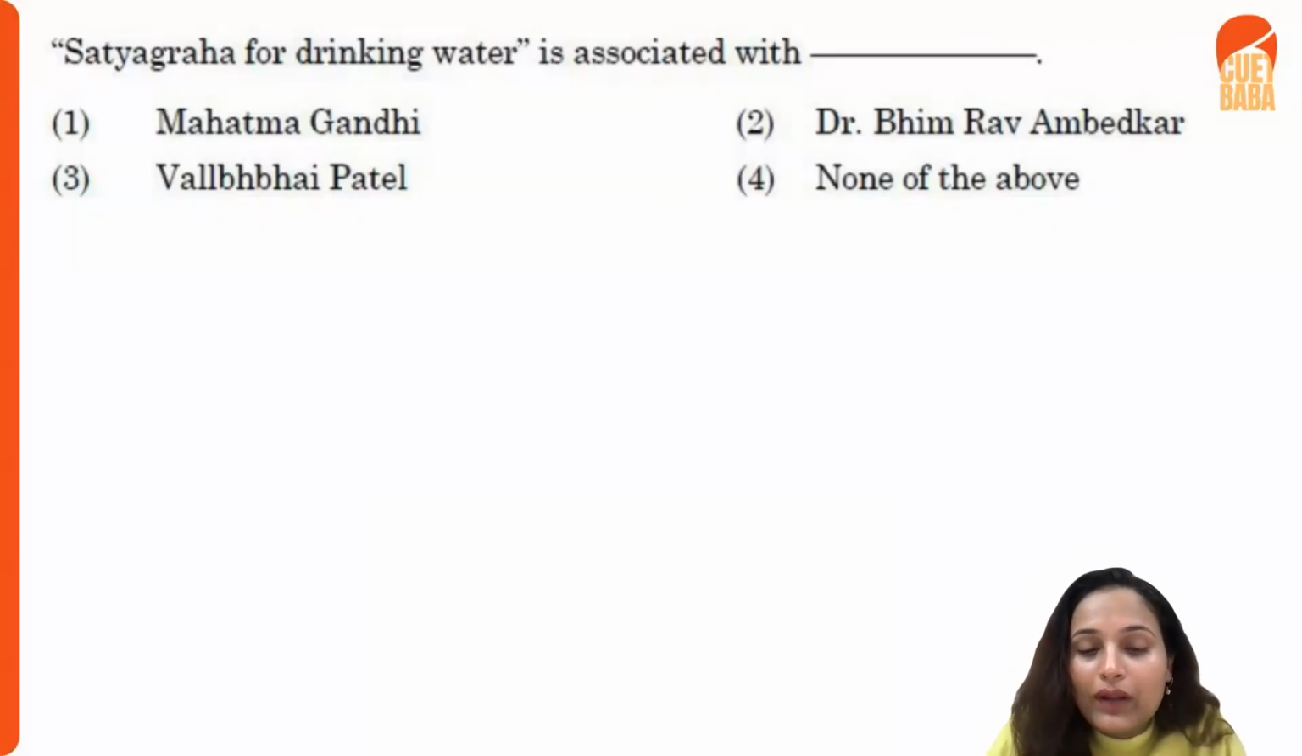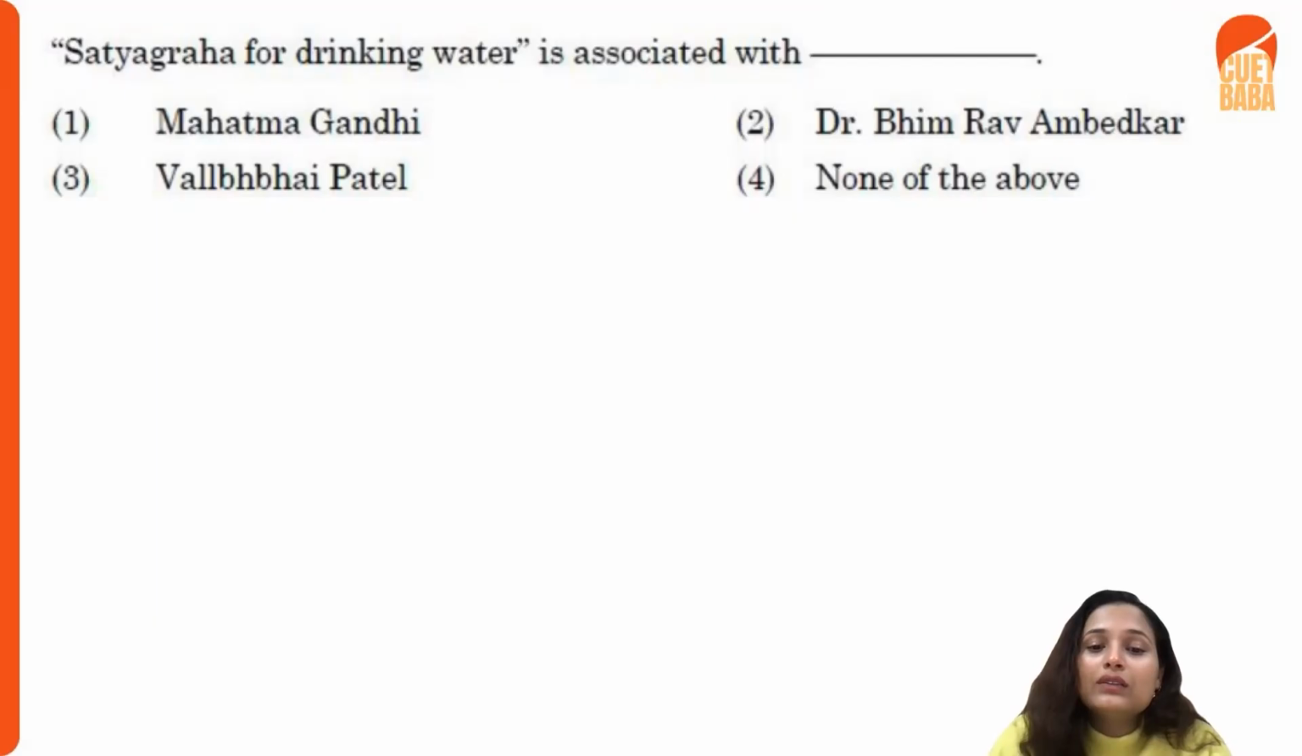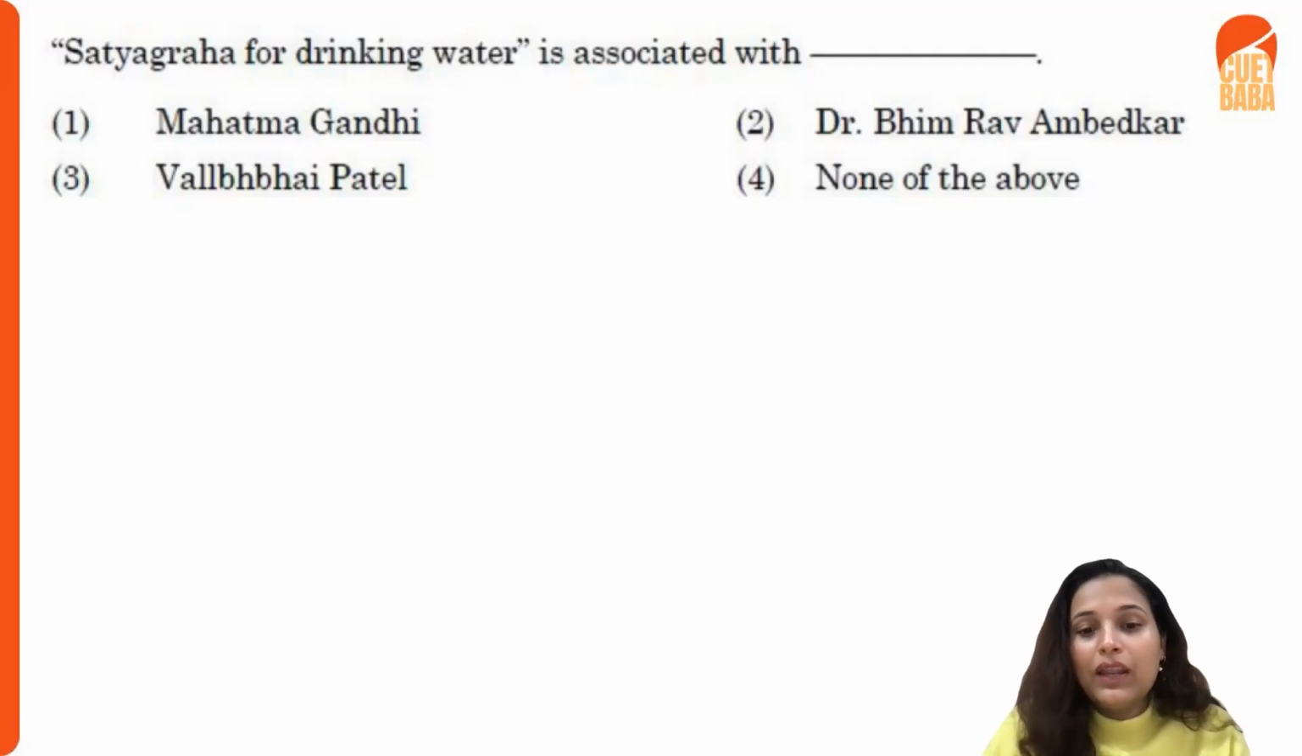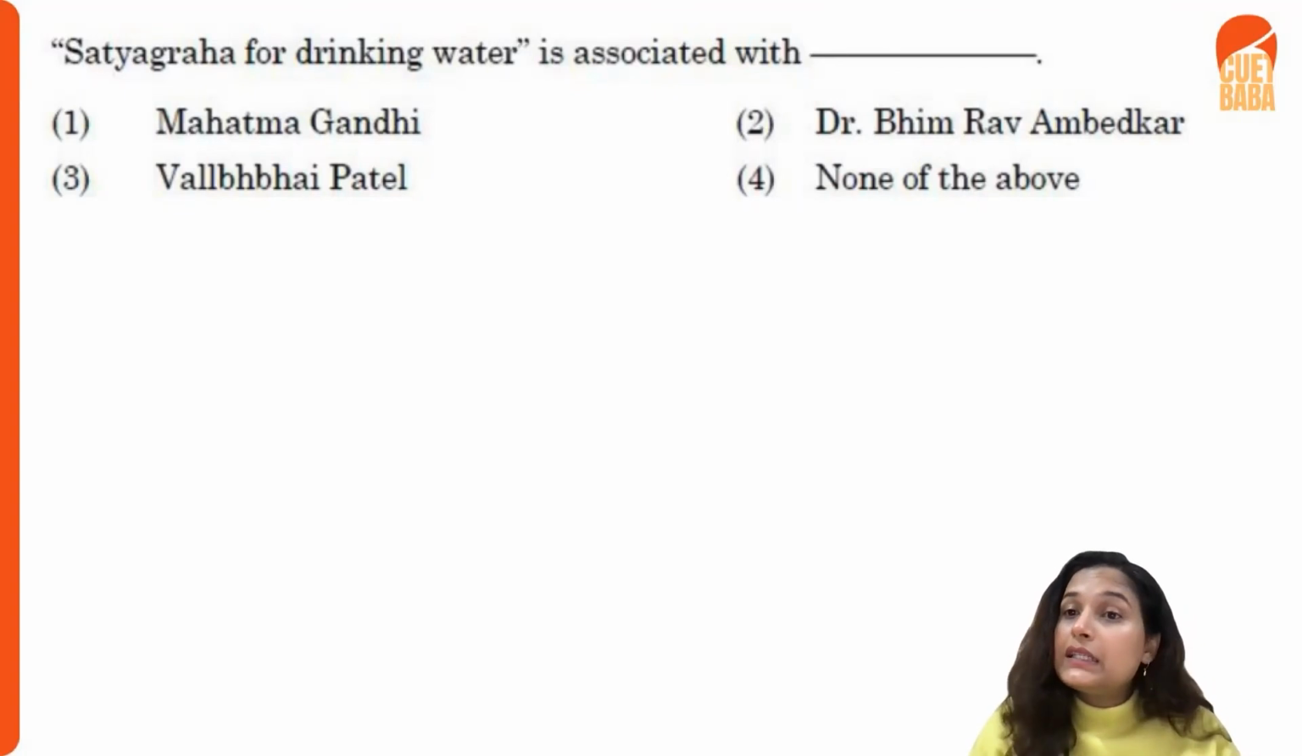Here you need to understand that Dr. B.R. Ambedkar was the first person associated with the Satyagraha for drinking water, and it is not Mahatma Gandhi. He organized the Satyagraha in the year 1927 in the city of Mahad. It is also known as Mahad Satyagraha or Chavdar Satyagraha, because it was related to getting the untouchable community the right to take water from the city Chavdar pond.